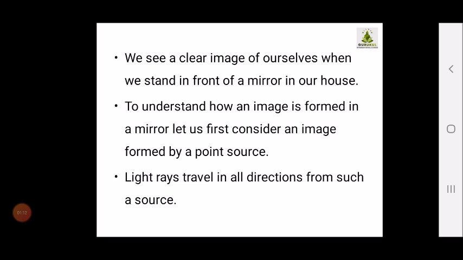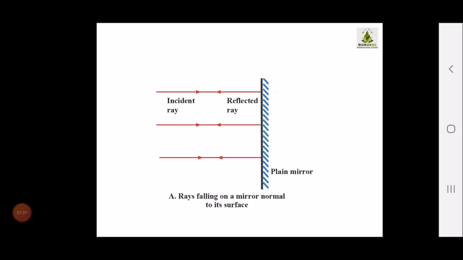Okay, so now when we are studying the plane mirror, we are supposed to understand how an image is formed in a mirror. For this we have to just consider that any point source, any source of light, is there. Now when light rays travel in all directions from a source, here in this diagram you are able to see. Whenever you are studying about mirrors, you should know certain terms.